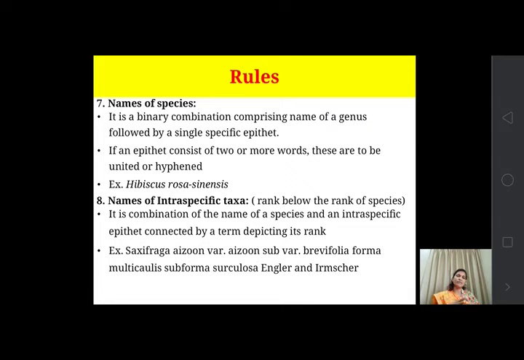For example, Saxifraga aizoon is the genus and species name, and below it are the variety, subvariety brevifolia, forma multicaulis, subforma surculosa Engler and Irmscher. This is the name of the intraspecific taxon, and it should be written in that manner.